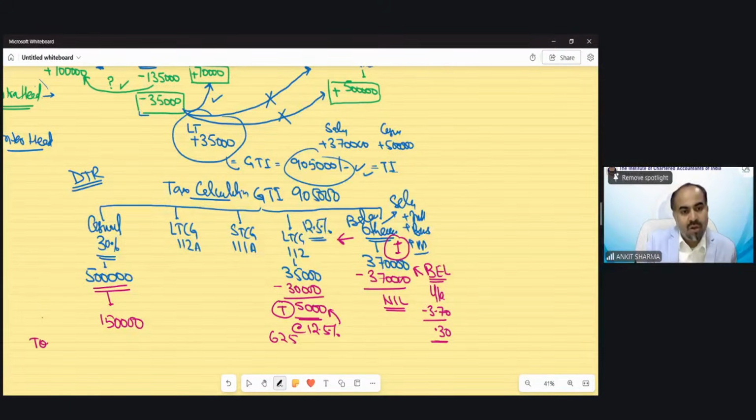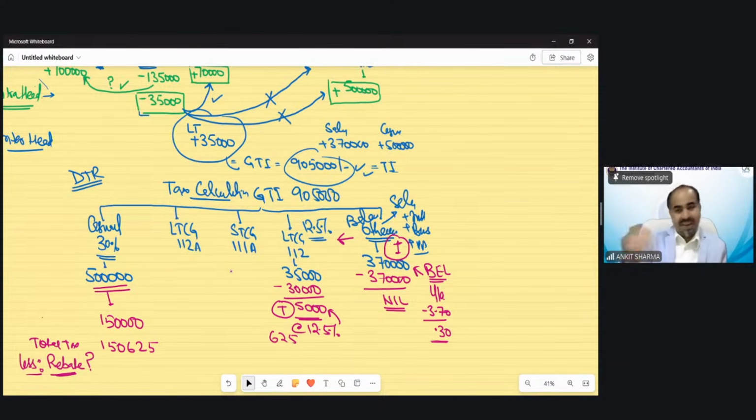So my total tax would be 1,50,625. Now the very important question arises, which I am going to ask all of you, about the rebate. Whether rebate would be allowed or not. If yes, how much rebate can we claim out of this 1,50,625?